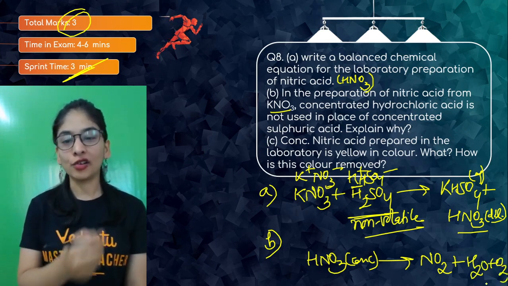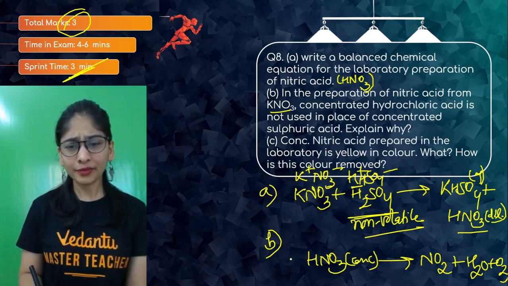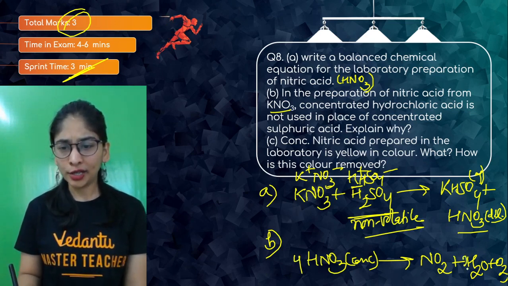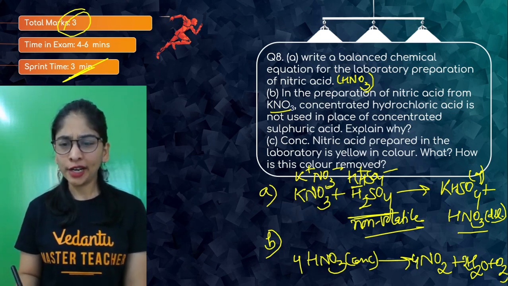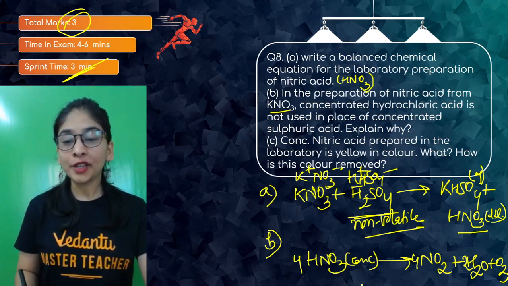That's how it acts as an oxidizing agent. Now what will happen in this process? You can balance this reaction: 4HNO3 gives 2H2O and 4NO2. So nitrogen balances, hydrogen balances, 4 to 4, and oxygen also balances. So that's how you can do this. So what do you say?